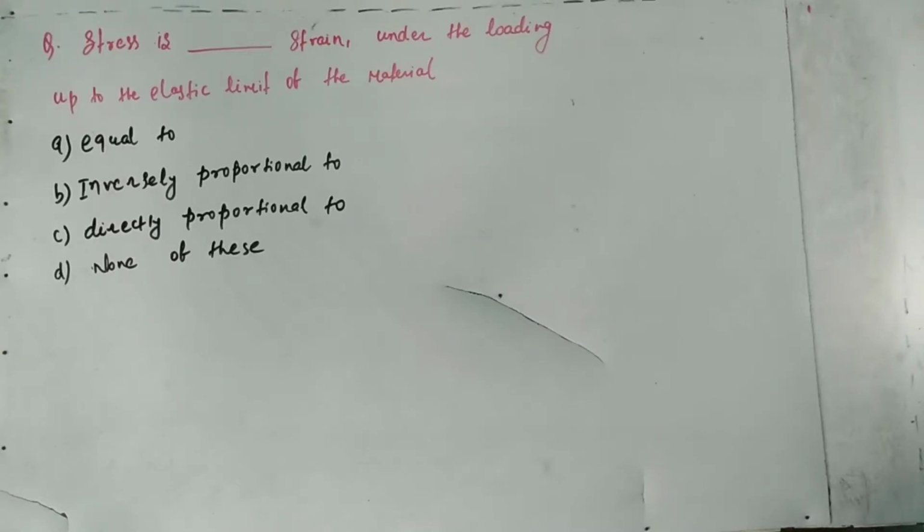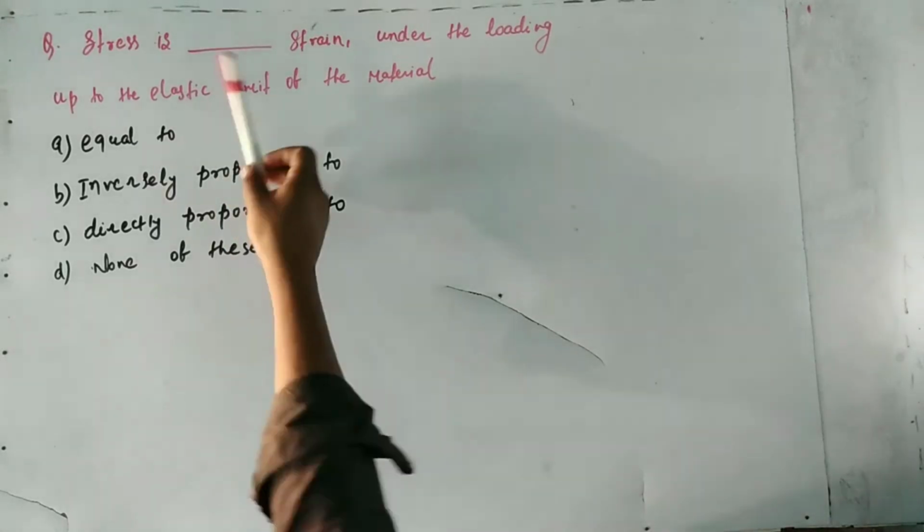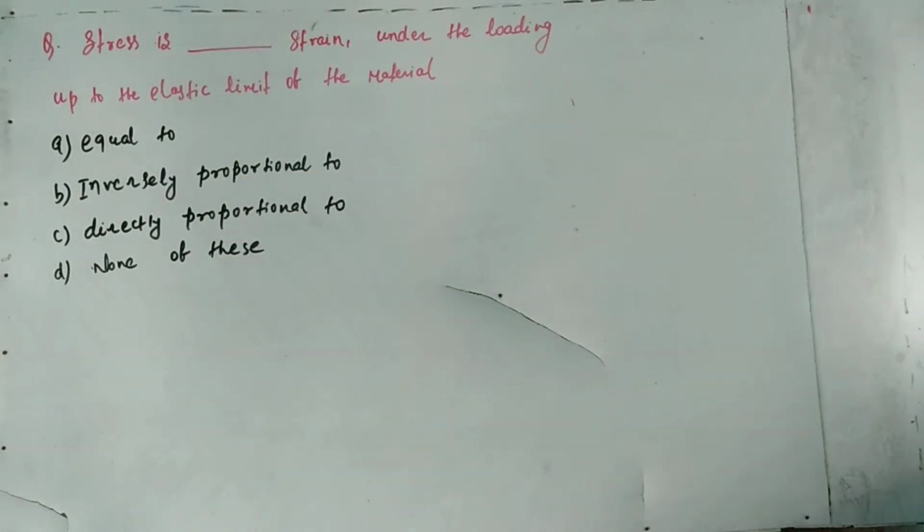Hello dears, we are studying JMCQ and today's question is: a stress is dash, a strain under the loading up to the elastic limit of the material. Options given: A equals to, B inversely proportional to, C directly proportional to, and D none of these.